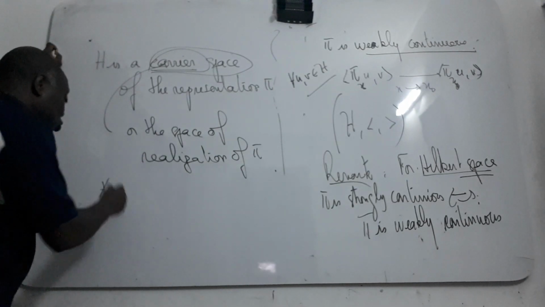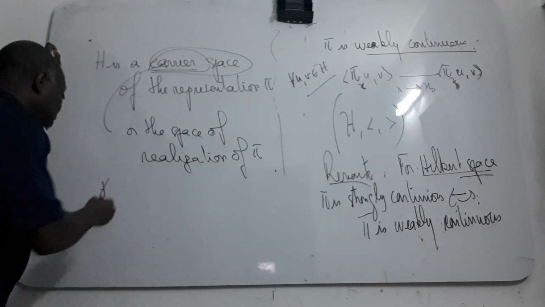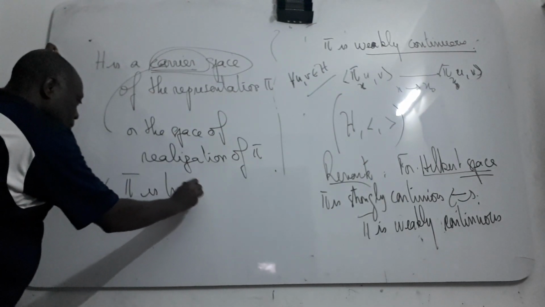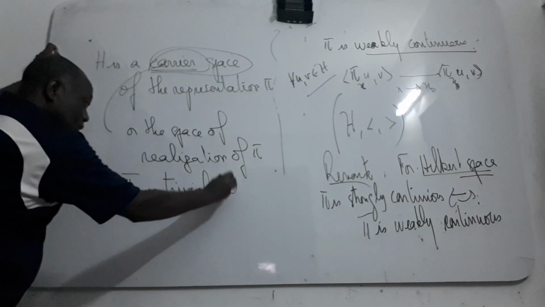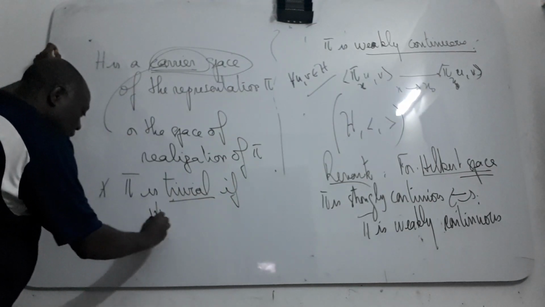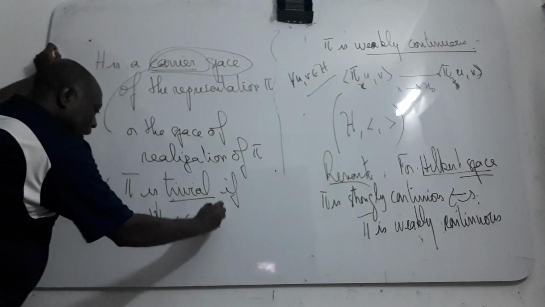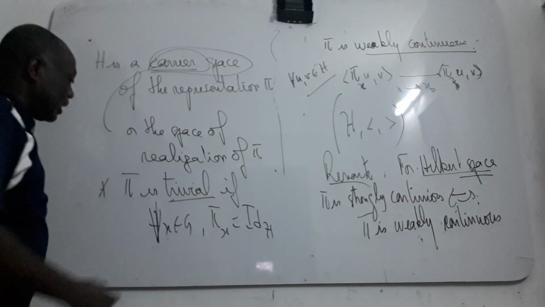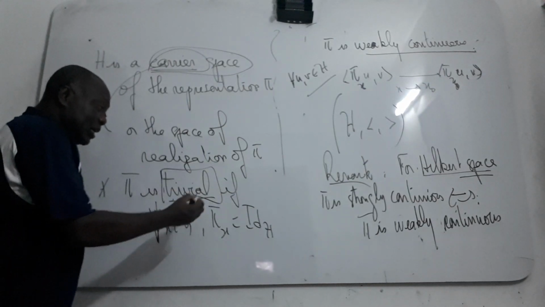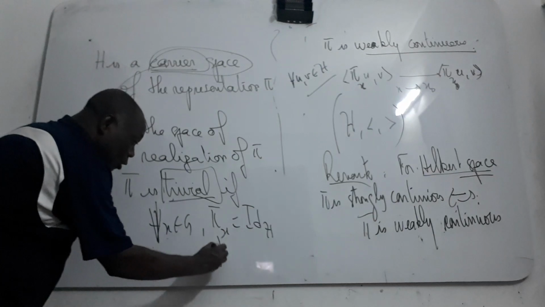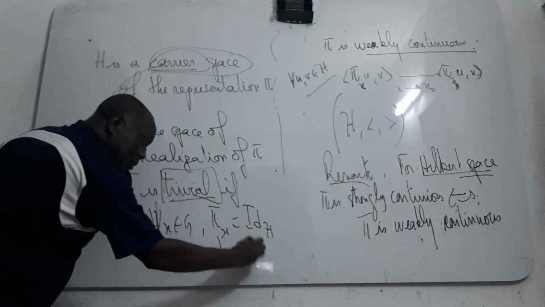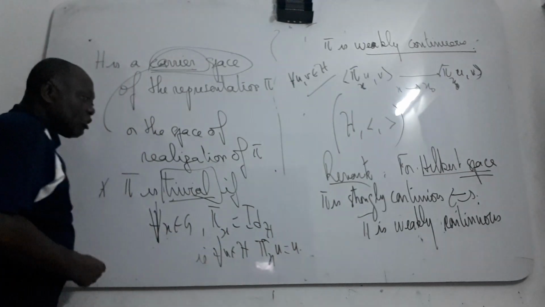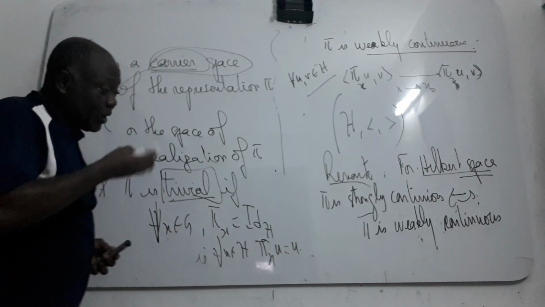I'll give you also some definitions we need afterwards. We say that π is trivial if for all x in G, π(x) is just the identity map of your Hilbert space. That means that for all u in H, π(x)u is exactly equal to u. So it is called trivial.